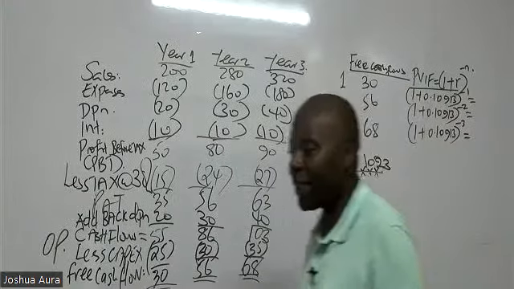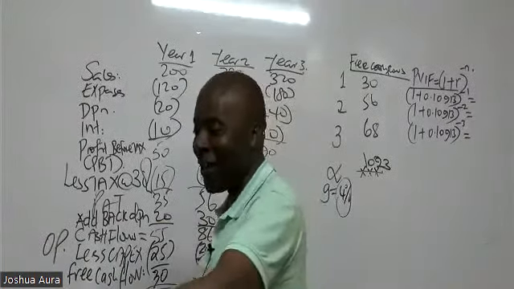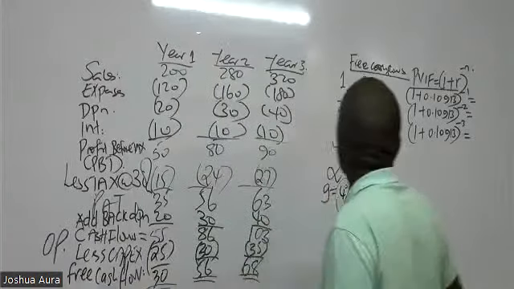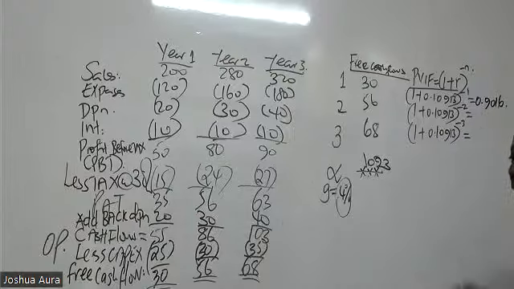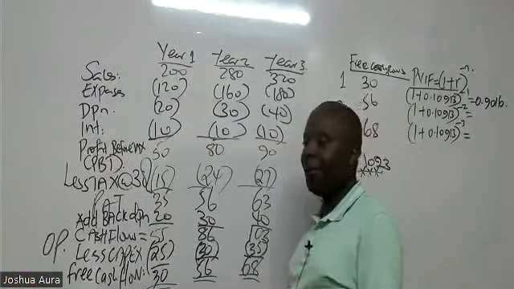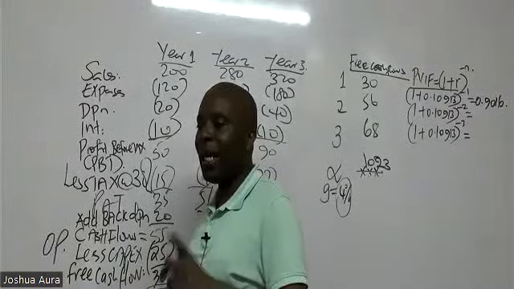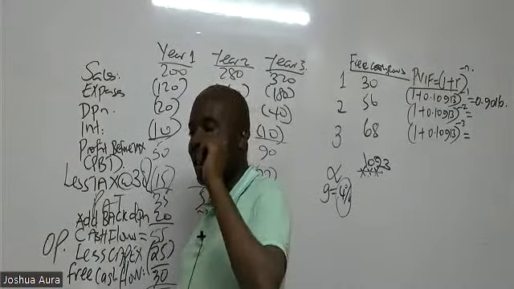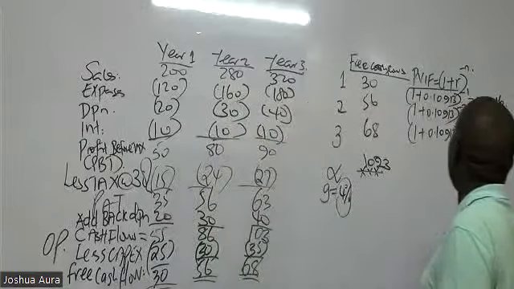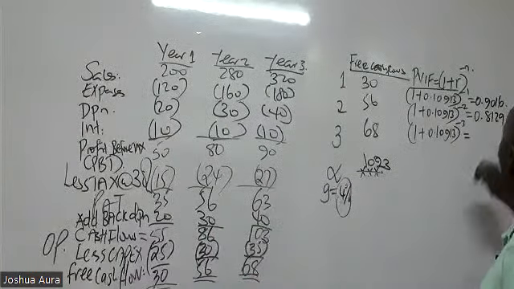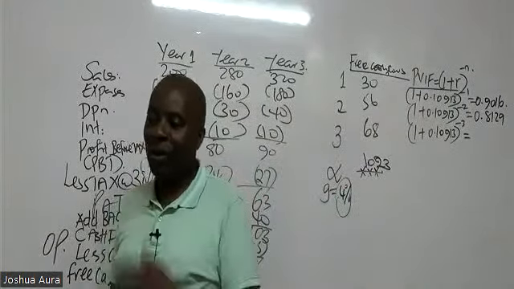I have been told the first one by David. It is hard for me to pronounce, but we shall overcome. So 0.9016. Now I have to adjust my board. Let us go to the second one: 1 plus 0.10913 raised to negative 2. I am told by Miss Mosioka it is 0.8129.